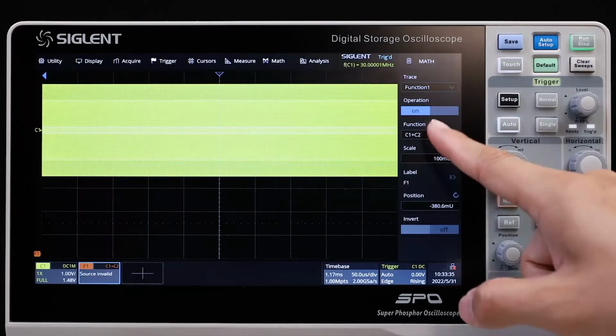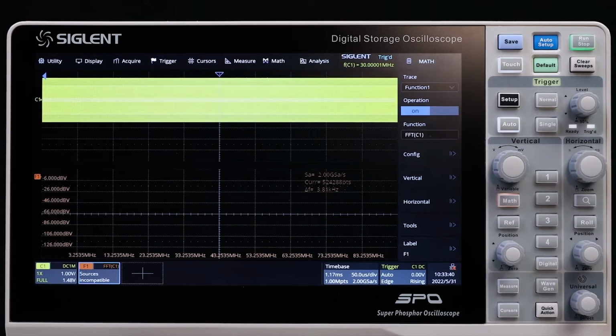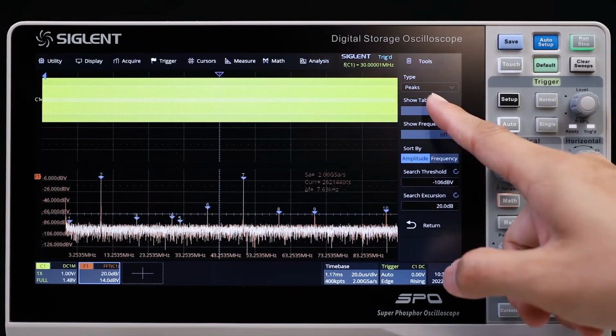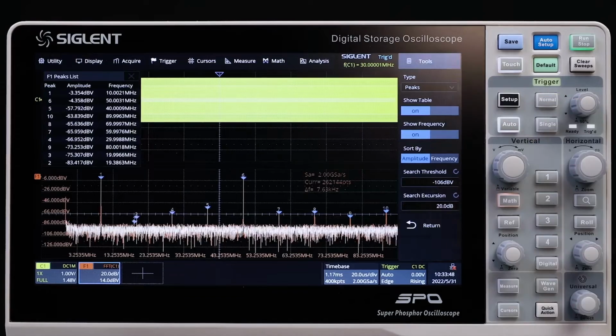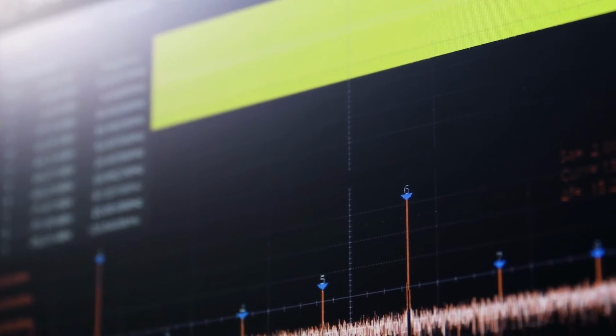The hardware-accelerated FFT function uses up to 2 megapoints of time domain data, which delivers a high spectral refresh rate with superior spectral resolution. The FFT also includes automatic peak markers to deliver a spectrum analyzer user experience.